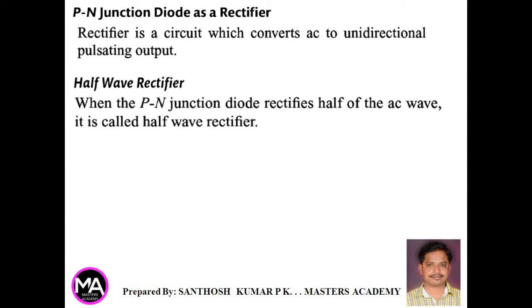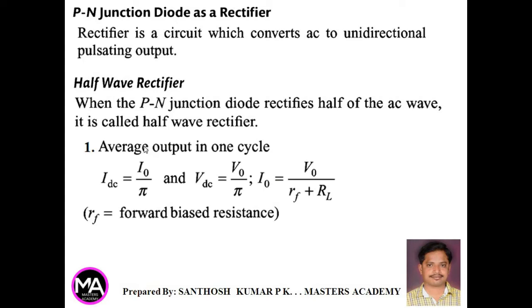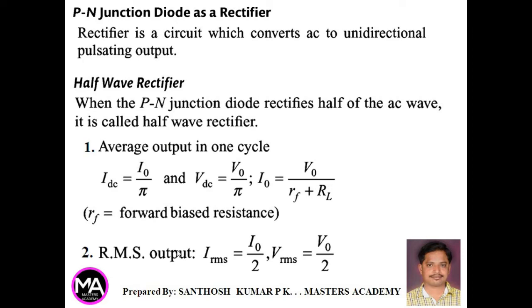Half-wave rectifier. When the PN junction diode rectifies half of the AC wave, it is called a half-wave rectifier. For half-wave rectifier, the average output in one cycle is IDC equal to I0 by pi and VDC equal to V0 by pi. Therefore, I0 is equal to V0 by (rf plus RL), where small rf is the forward bias resistance and RL is the load resistance. The RMS value of output is IRMS equal to I0 by 2. Similarly, VRMS is equal to V0 by 2.